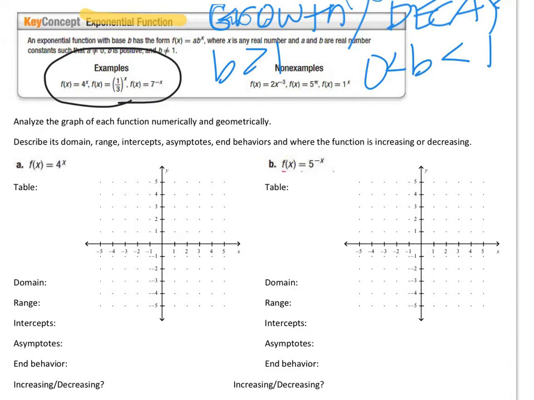So when we look at the examples to the right here, we're looking at values where the base doesn't meet those criteria. So they would not be examples of an exponential function.